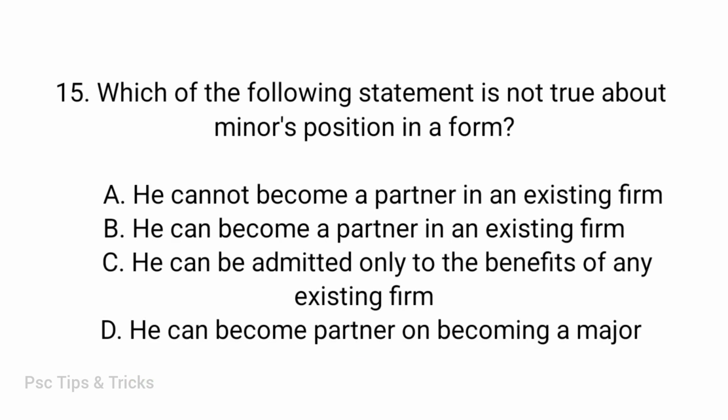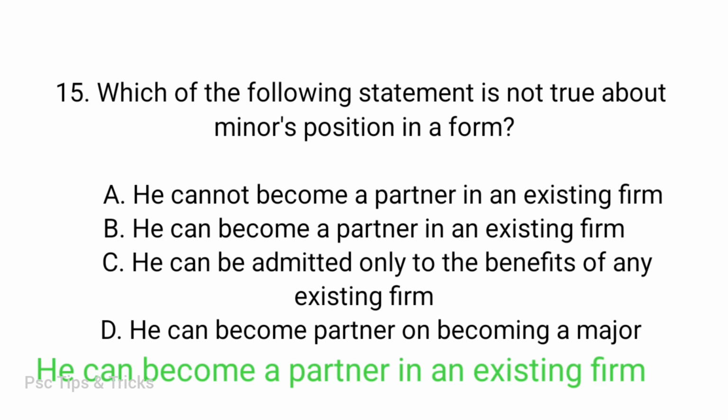Question. Which of the following statements is not true about a minor's position in a firm? Options. He cannot become a partner in an existing firm. He can become a partner in an existing firm. He can be admitted only to the benefits of any existing firm. He can become a partner on becoming a major. Answer. He can become a partner in an existing firm.